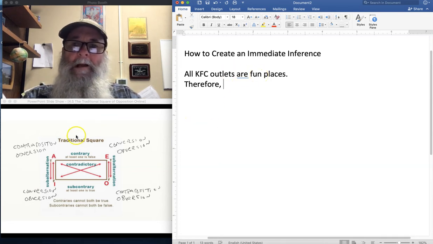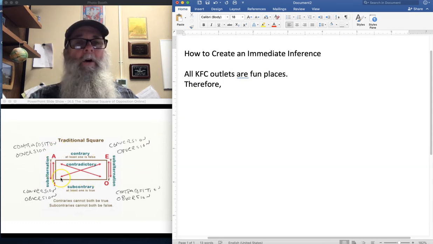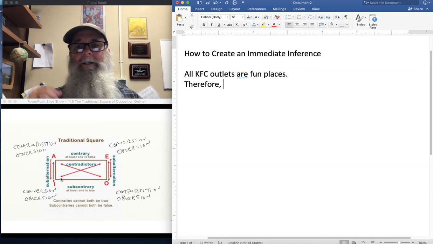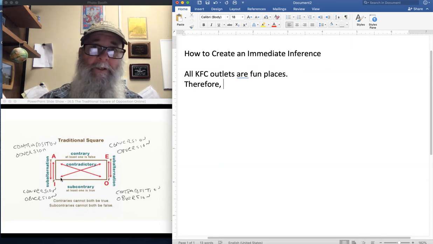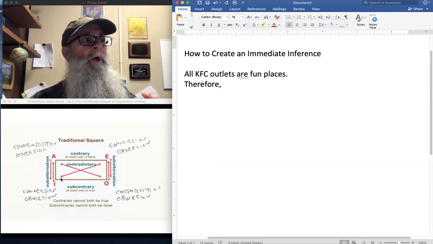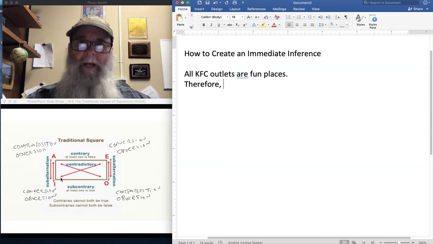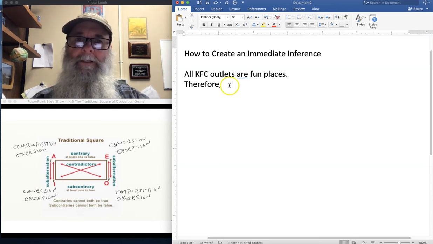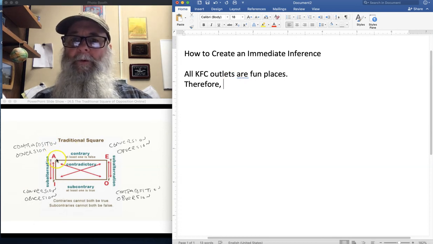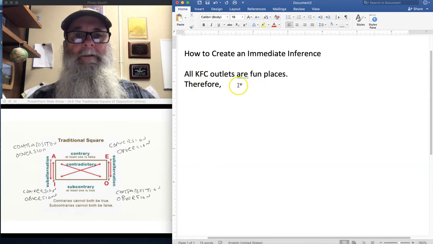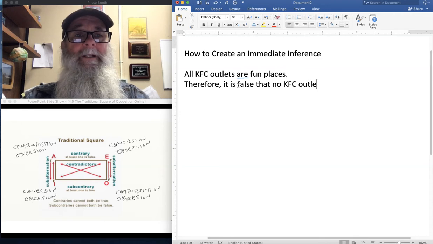And I can create that by coming down here to my traditional square and remembering I've got all of these rules: the rule of contraries, the rule of subalternation, contraposition, aversion, conversion. And I know that when I apply those rules correctly, I get another statement that will have to be true. So for example, I could come down here and say, well, my premise is an A claim. And the rule of contrary says at least one has to be false. So if it's true that all KFC outlets are fun places, it would have to also be true that it is false that no KFC outlets are fun places.